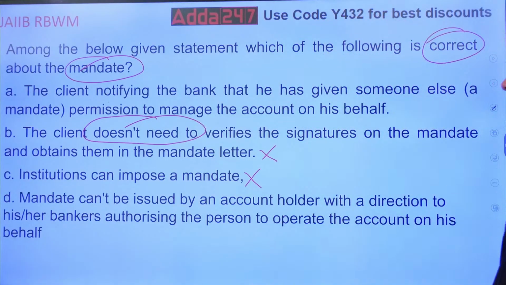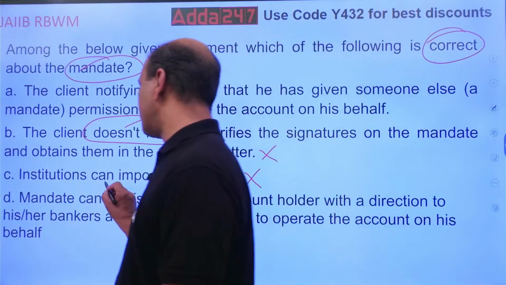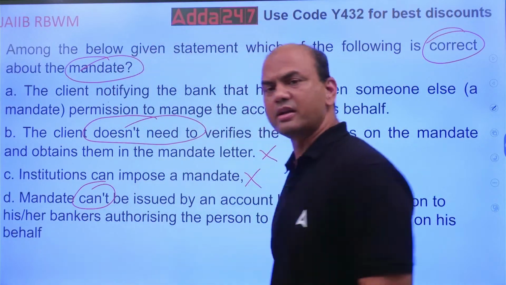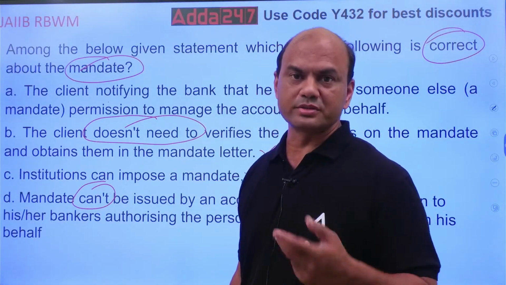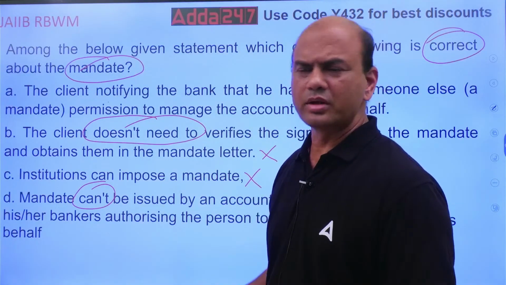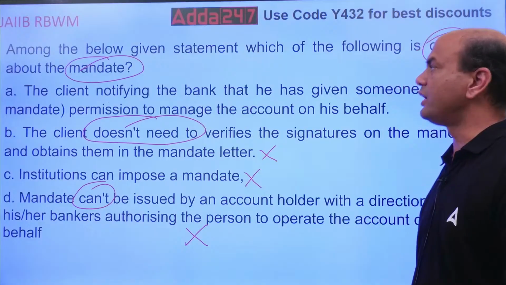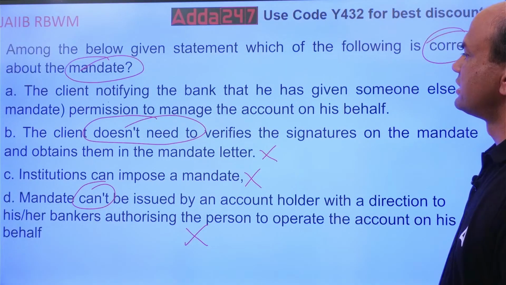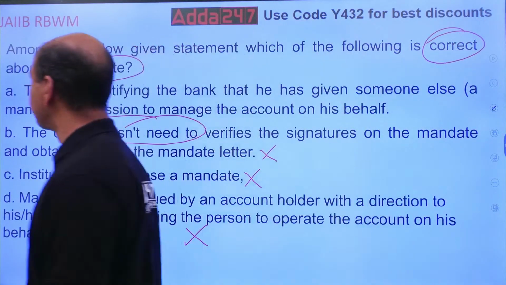Mandate can't be issued by an account holder with a direction to his or her bankers authorizing the person to operate the accounts on his or her behalf. Important word is can't. Can't be issued. Mandate can't be issued by the account holder. Then who can issue? Only owner can issue for mandate. Okay? Who is the owner of that account? Account holder. So only first one is correct. The client notifying the bank that he has given someone else a mandate, permission to manage the account on his or her behalf. Got it?